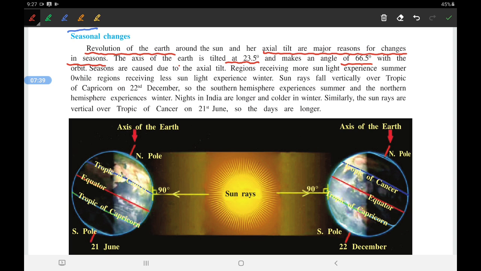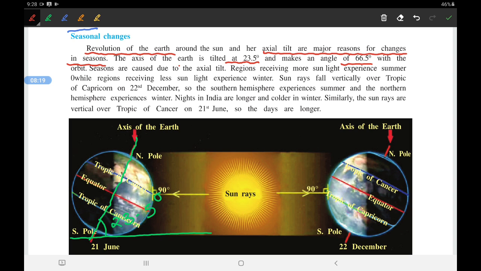Okay, so here you can see the axis is tilted here. Okay, and if you see this way, right, then it is tilted at 23.5 degree. Okay, it is tilted at 23.5 degree, right? Say, let us go further.